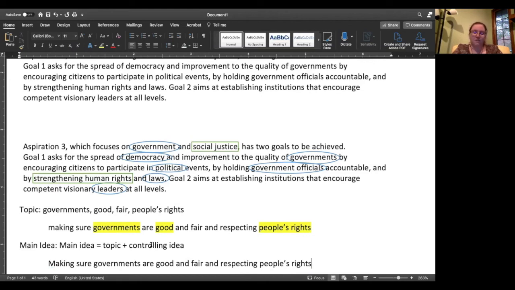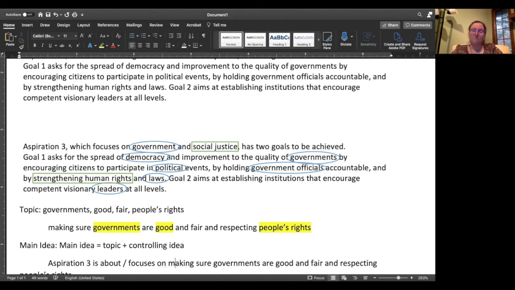Is this something that people want? Is this something that we're demanding? Or is this information coming from somewhere? Well, we can see up here at the beginning, we are talking about aspiration 3. So instead of throwing in maybe some random information, we can maybe say aspiration 3 is about, or maybe it focuses